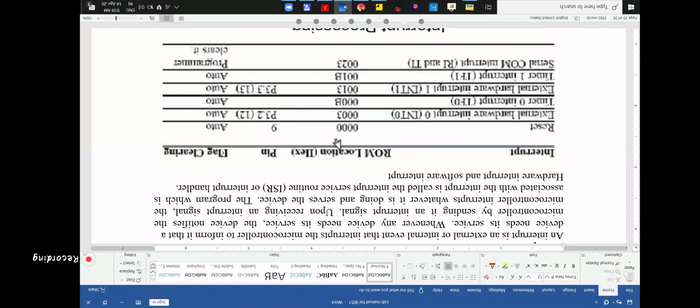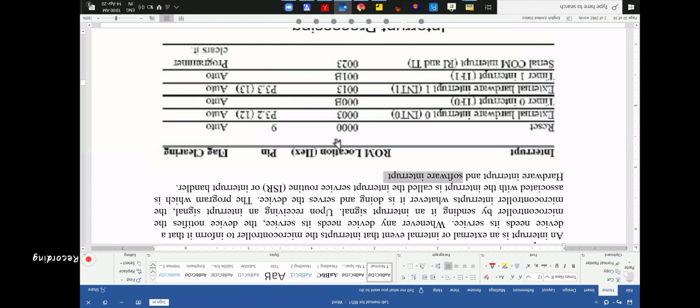That is software, because if I change the program, then that program makes the microcontroller shift its control to the new subroutine. That is your software control.